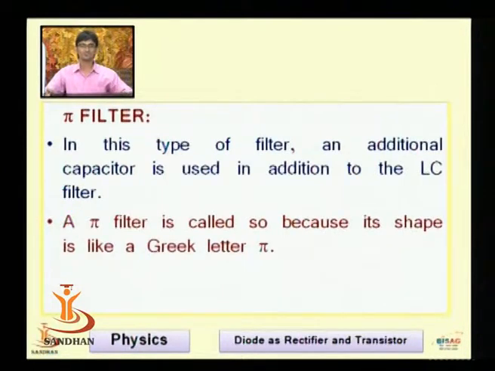Then comes the pi filter. In this type of filter, an additional capacitor is used in addition to the LC. First we used the capacitor alone, then the inductor alone, then the pair L and C, then with LC we are again adding a capacitor. The filter is named with the help of the Greek letter pi, because it looks like the Greek letter pi: capacitor, then inductor, and the capacitor.